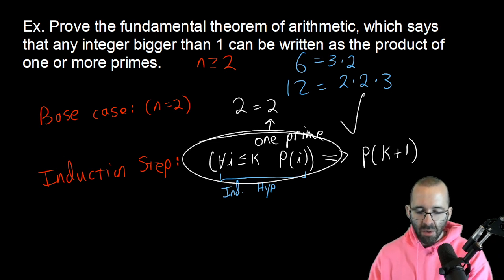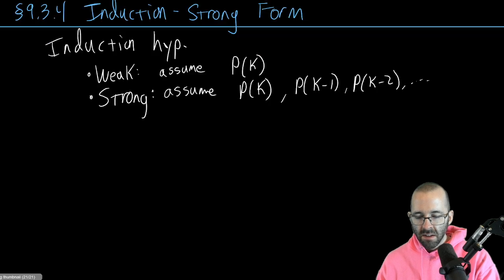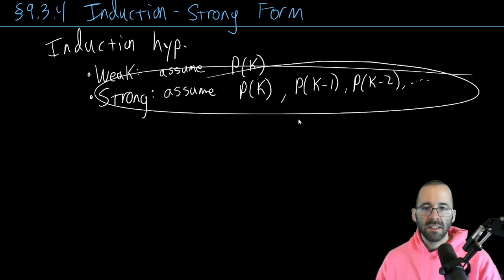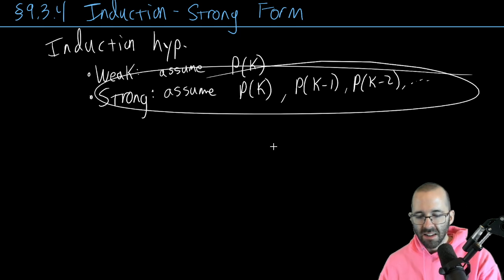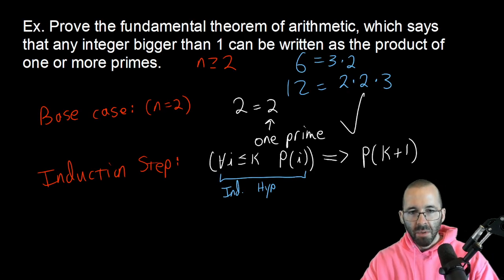This looks messy, but again, remember your logic. Remember your predicate logic. All this is saying is this. We're assuming it for k minus 1, for k minus 2, etc. That's all that's saying. So how can we do that?